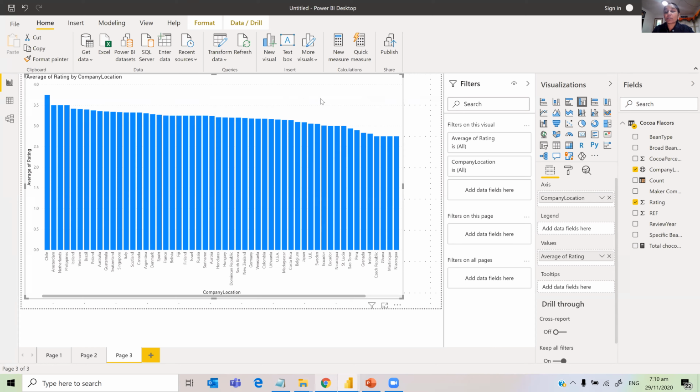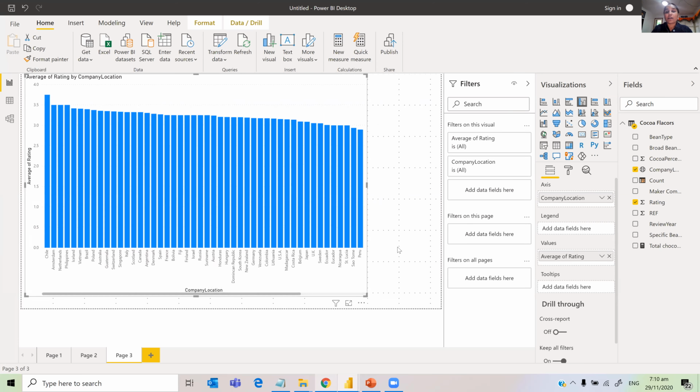So now coming to the question of filters. How do you do a filter? This is displaying all the countries, but I want to display just the top 10. We are filtering this visual, only this visual, to display only the top 10.